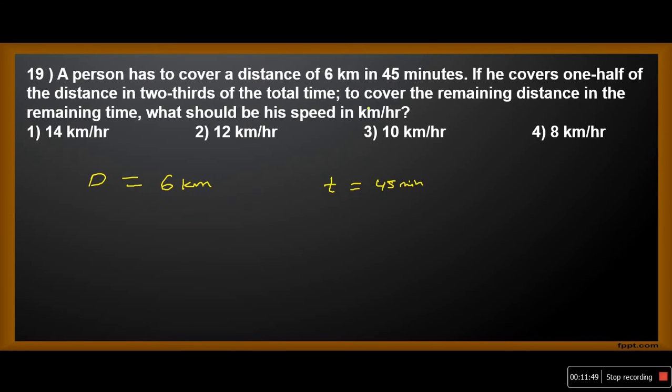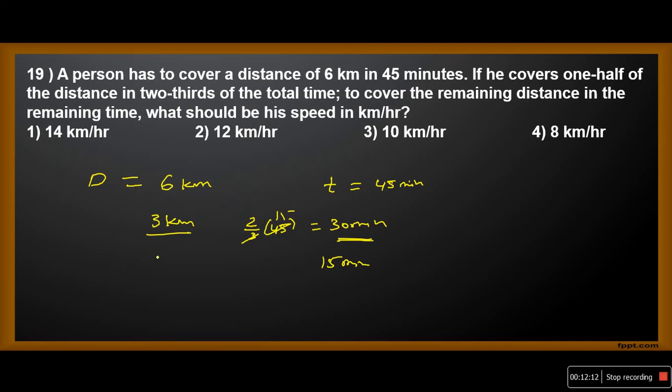But what happened here? He covered one half. What is one half? 3 kilometers. In how much time? 2/3 of the total time. What is 2/3 of 45 minutes? 3 ones, 3 15s. That equals 30 minutes. To cover first 3 kilometers, he took 30 minutes. But still, how much time is left over? 15 minutes is left over.